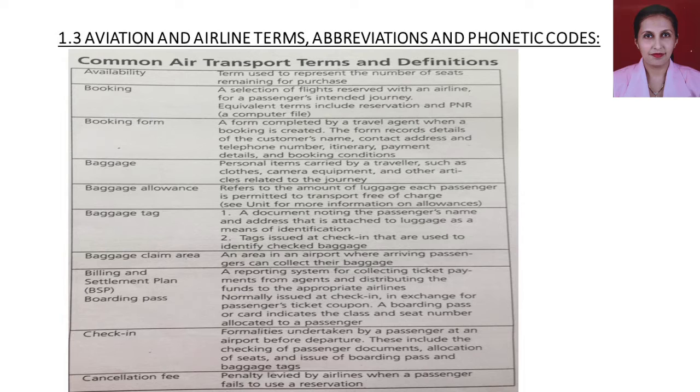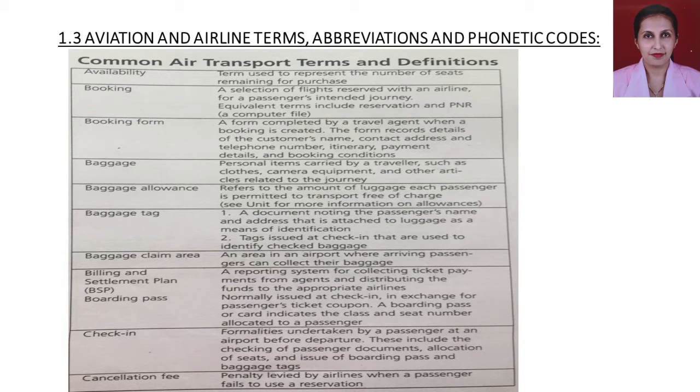My name is Anita and today we will go on to the third subtopic of aviation geography, that is aviation and airline terms, abbreviations and phonetic codes. So what do we mean by aviation and airline terms?